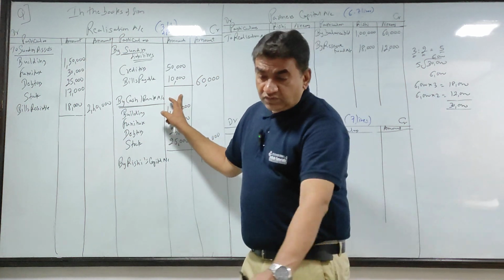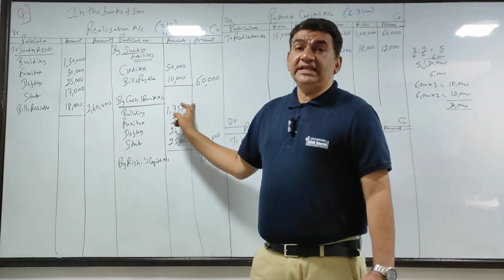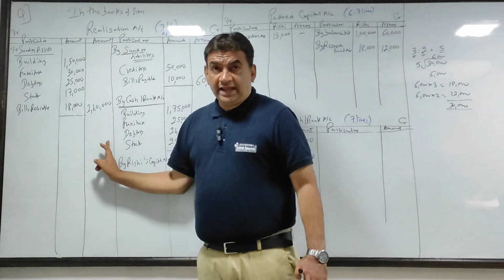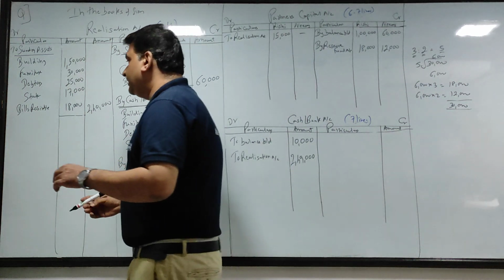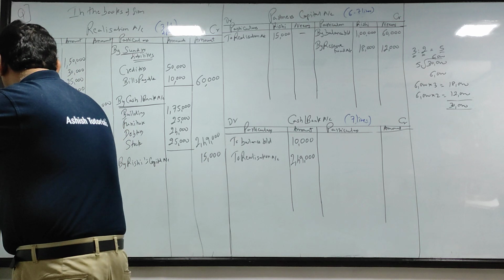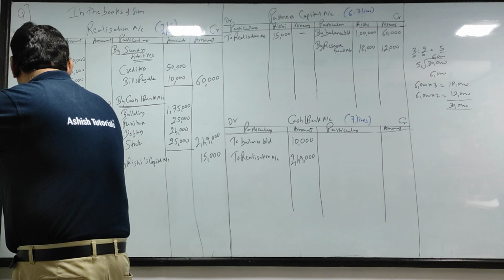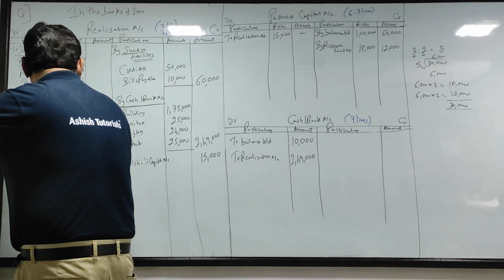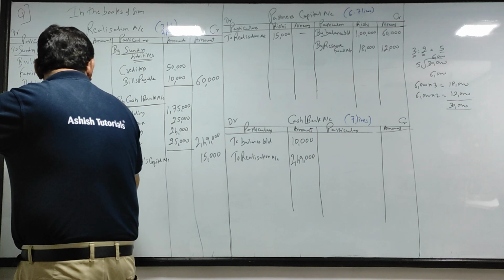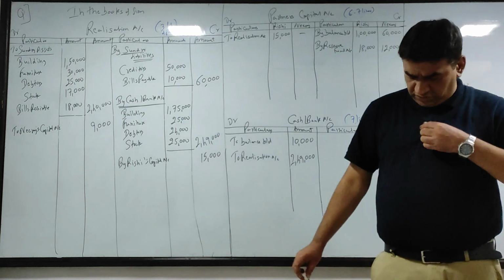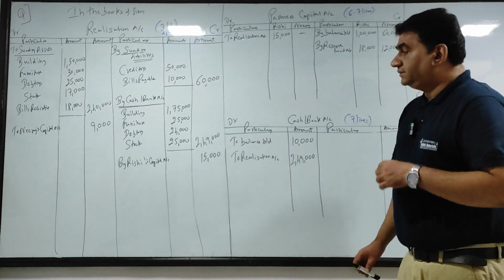Now what does it say? Bills payable 10,000 है, taken over by Neeraj for 9,000. If it was paid, to cash bank, but it is taken over by Neeraj, so to Neeraj's capital account, 9,000.